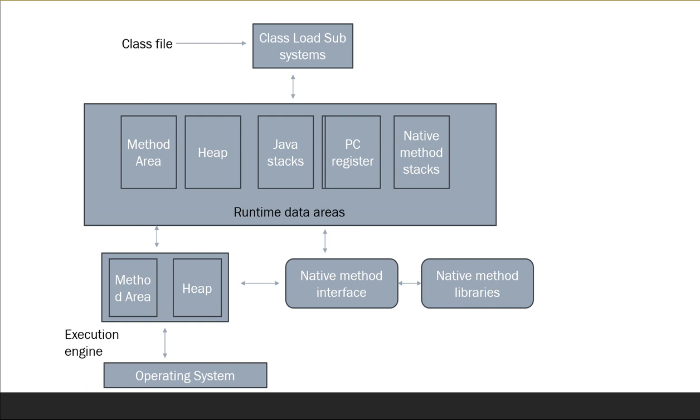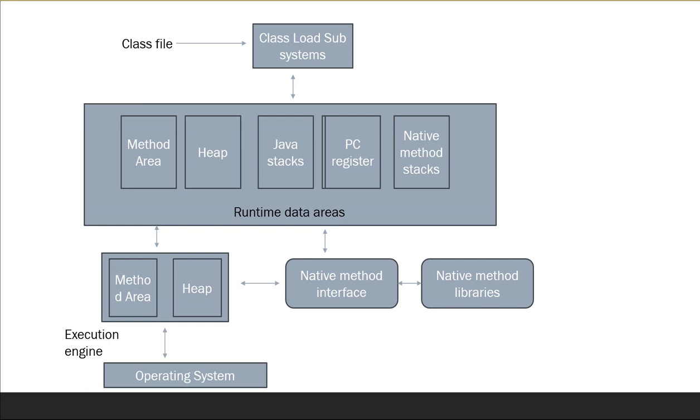And the last memory area is called the native method stacks. As the name suggests, native means Java methods are executed on the Java stack, as you know. Similarly, native methods, for example C and C++ functions, are executed on native method stacks. To execute native methods, a native method library, for example C or C++ header files, is required.